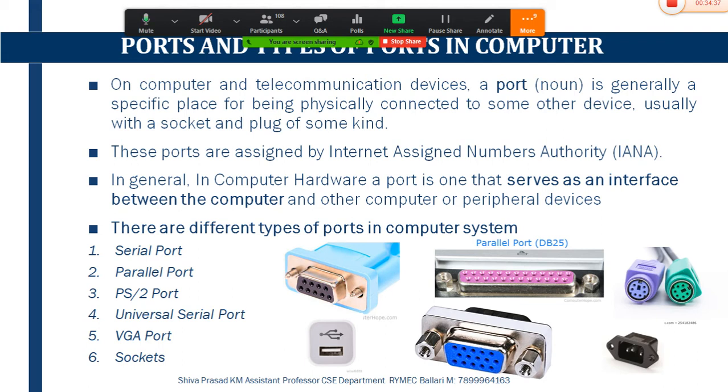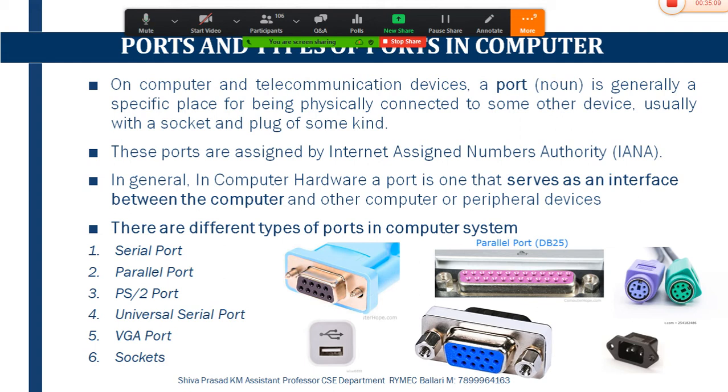So this USB port was introduced in 1997, and it came into existence in our computer systems majorly from the year 2005 onwards. Most computers provide a minimum of two USB ports, which can be used for performing different types of operations by connecting different types of peripheral devices.